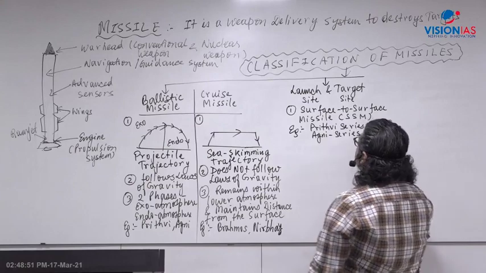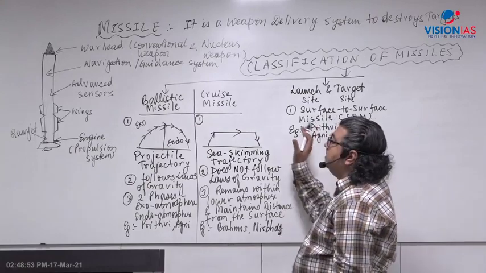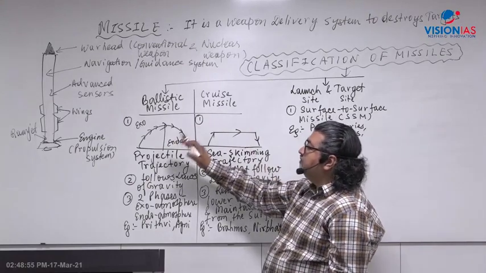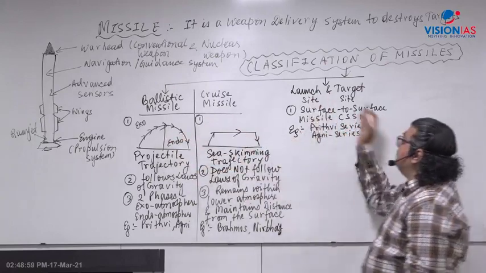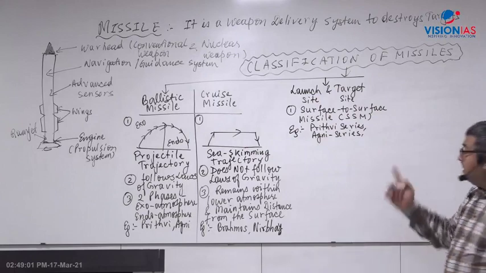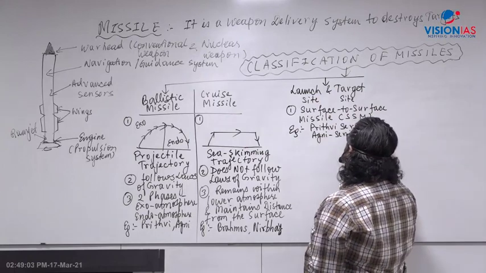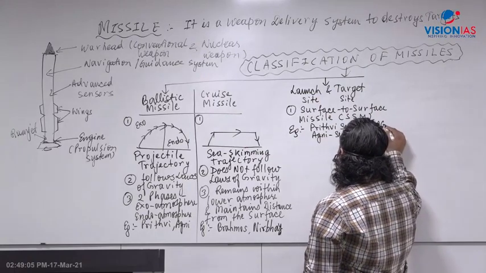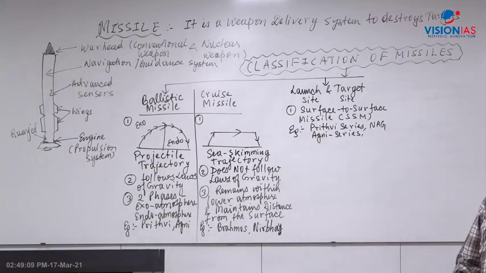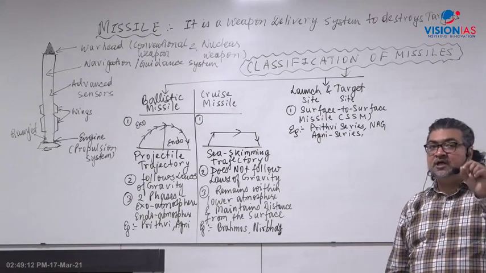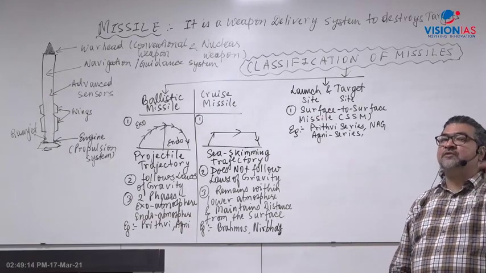BrahMos also can be surface to surface, depending on whether the path of the missile is ballistic or cruise. Nag is the anti-tank missile, we'll discuss that. It can destroy heavily armored battlefield tanks, surface to surface.